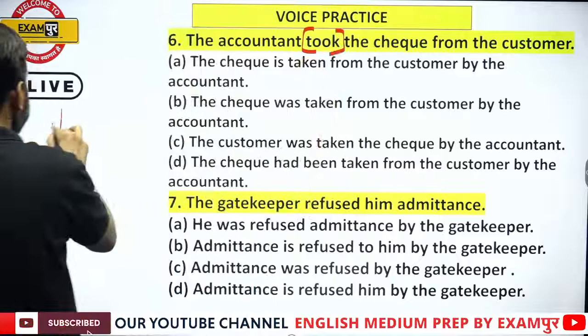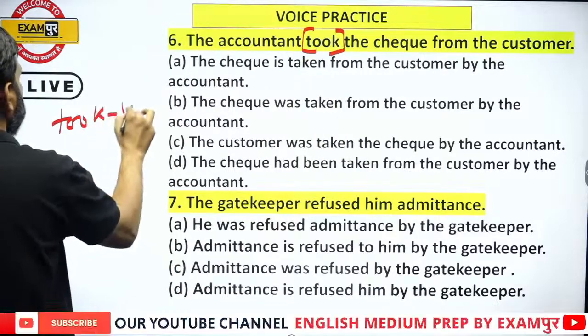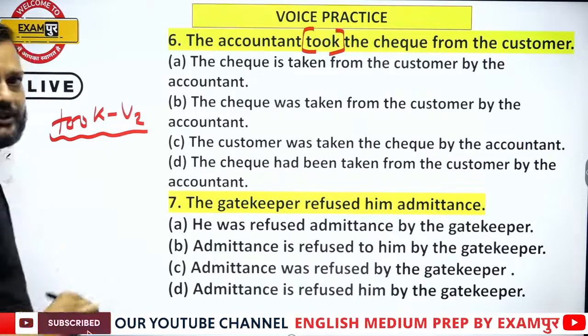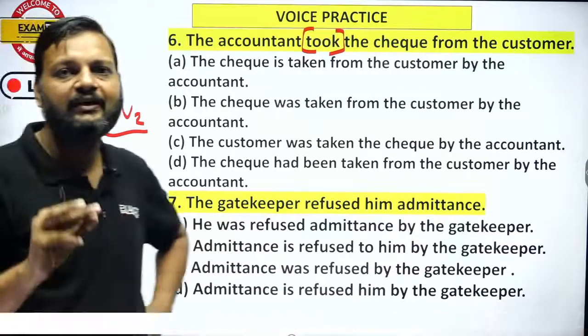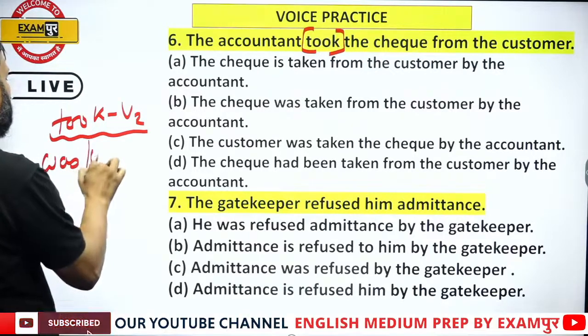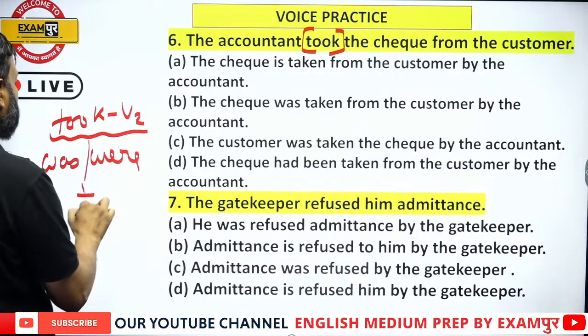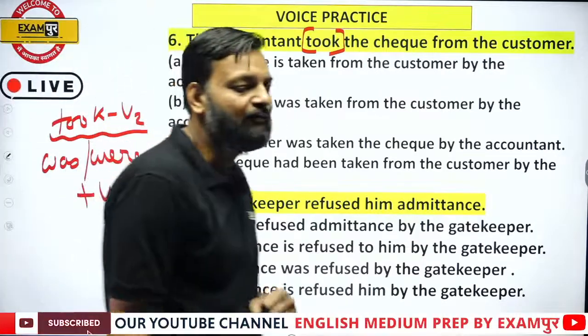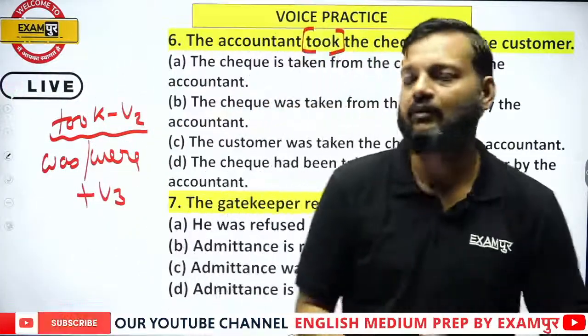Now took is second form. Second form means past indefinite, and if we change a past indefinite sentence into passive, it becomes was, were plus V3. Okay, passive of past indefinite is was, were plus V3.